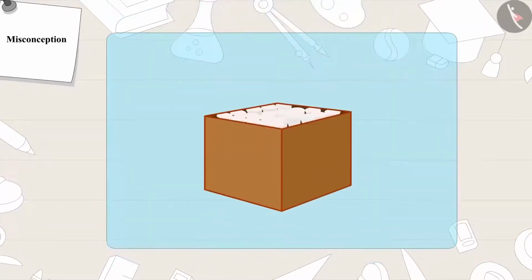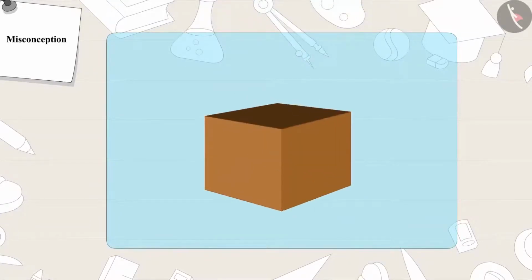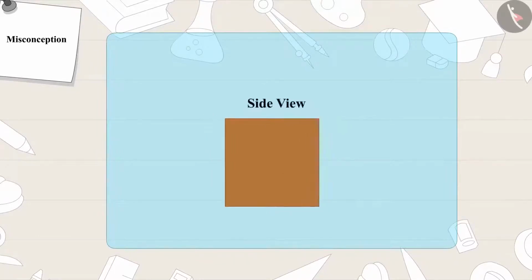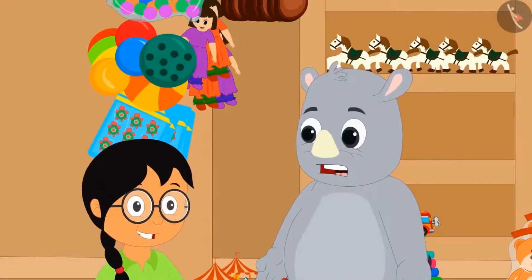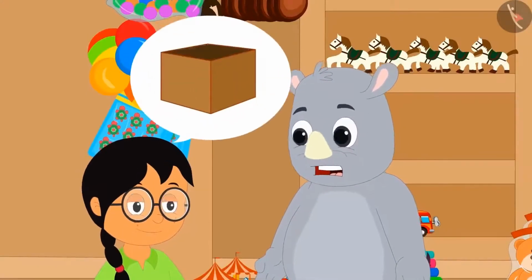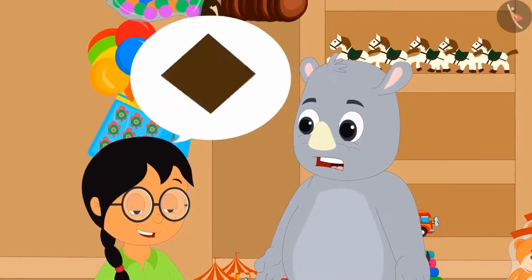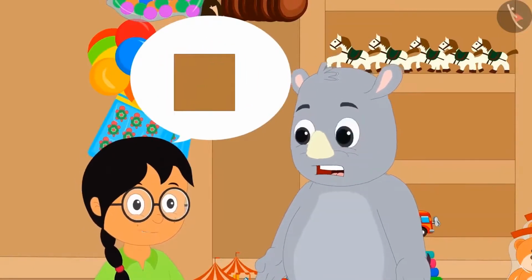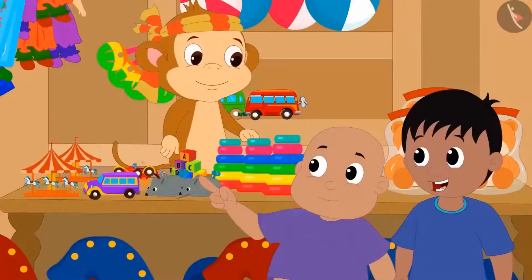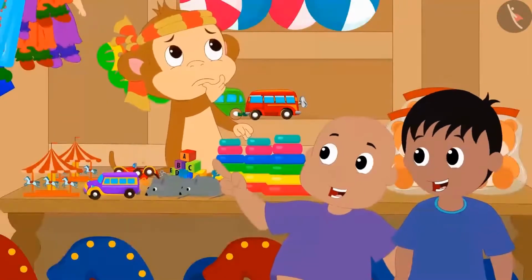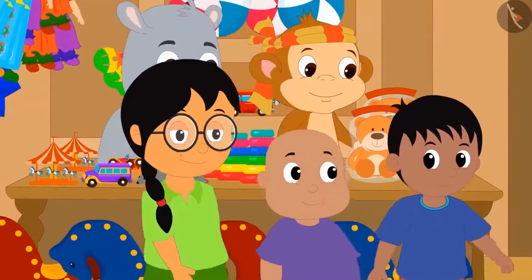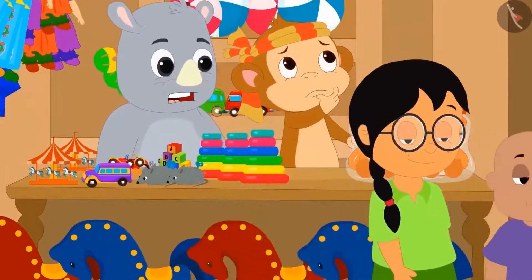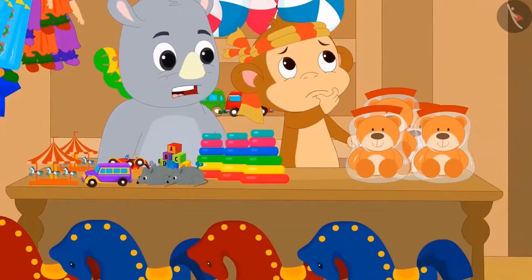"The correct answer is a box of chalks. The box of chalks is a square in top view, front view, and side view." There are some objects whose shape from all directions, top view, front view, as well as from side view appear to be the same. Raju and Bablu started swaying happily. And then the three of them went to play together in the park.